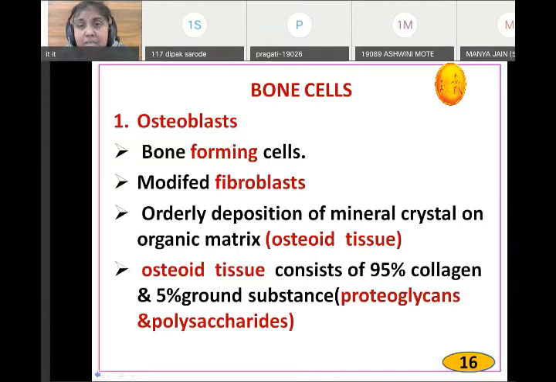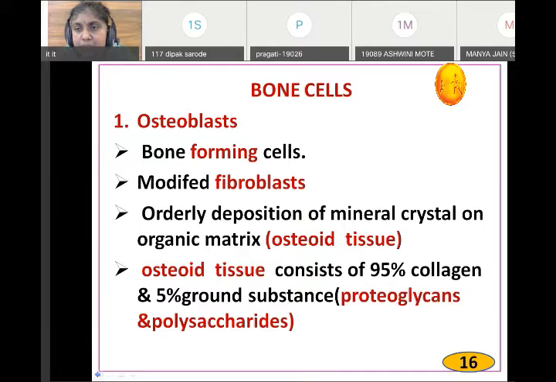When the calcium level increases, say 15-16, then what should be there? Calcitonin. From where is calcitonin secreted?